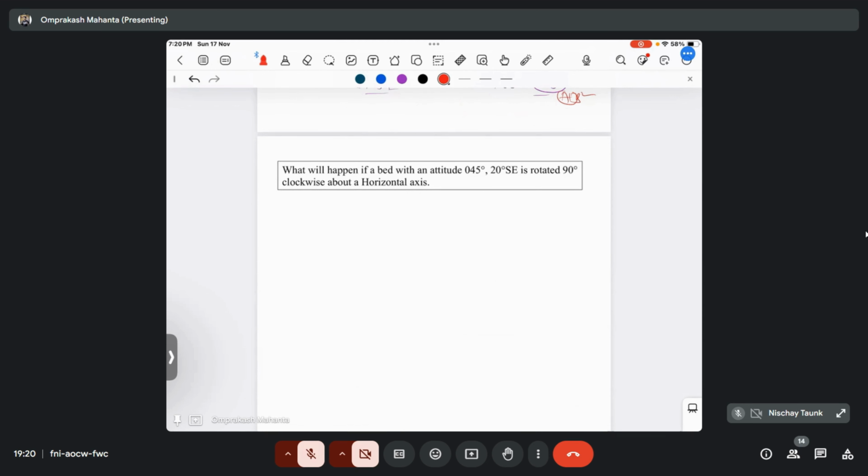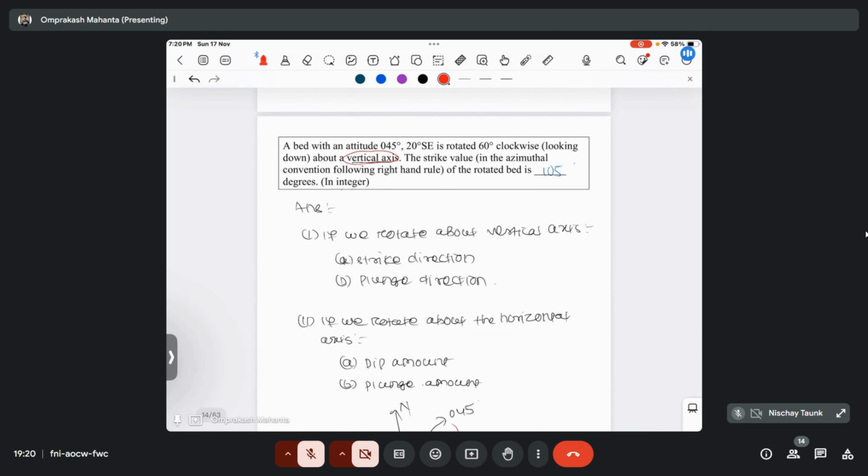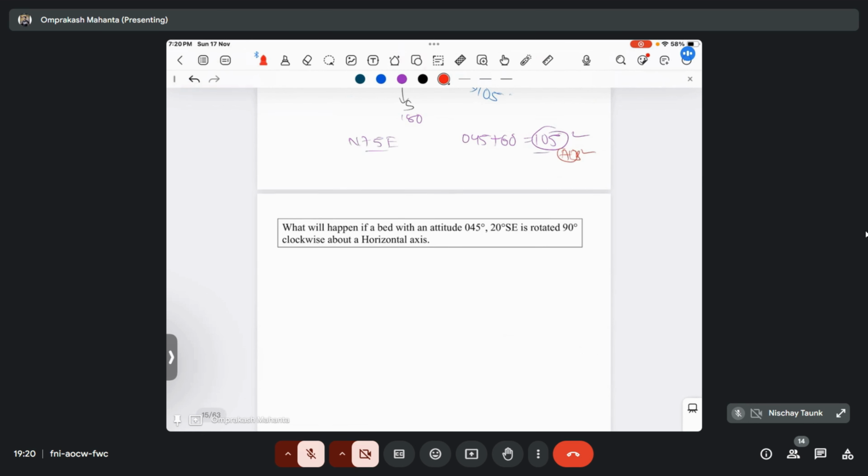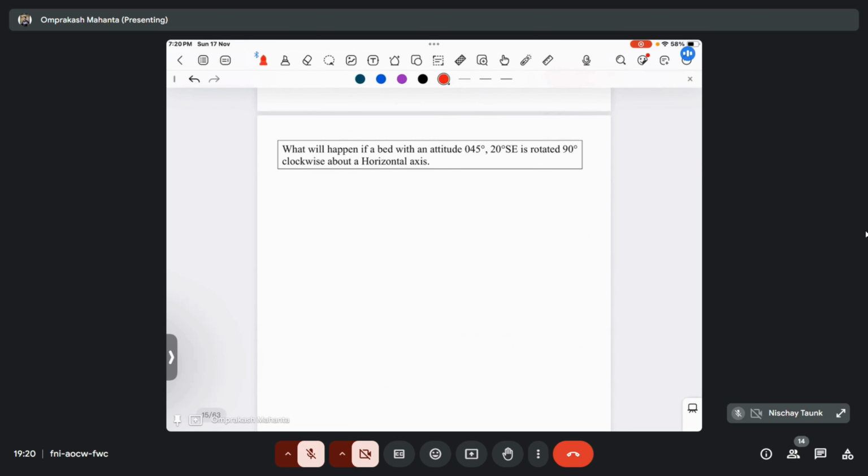Okay, like here the bed is basically rotating about a vertical axis. Okay, so what will happen if it is rotating about the horizontal axis? So the next question: what will happen if a bed with an attitude N45°E and 20 degree south is rotated 90 degree clockwise about a horizontal axis? So what will change here? The direction will change or the dip amount will be changed here? Someone please let me know what will change here.